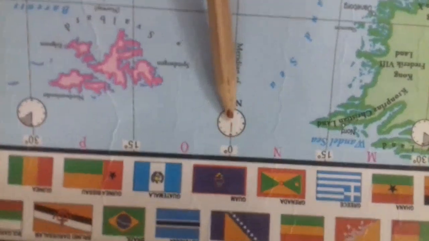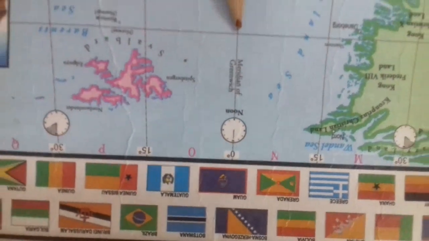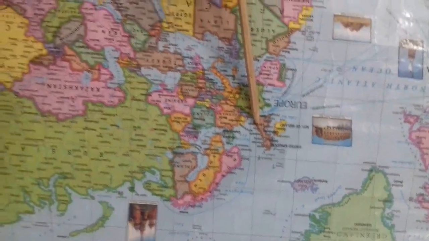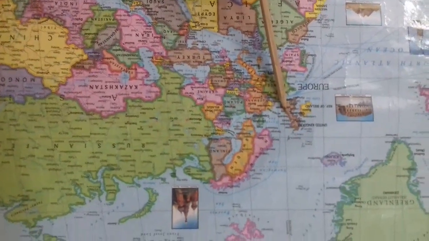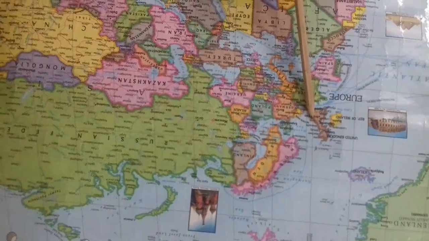London, this 0 degree longitude is known as the prime meridian. I have told you also. So London lies at the prime meridian. So you can see very well, its latitude is 47 and longitude is exactly 0. So this is about our London.